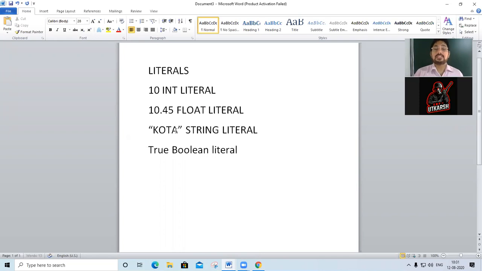Okay. So literals are the constant values. Note it down and take example. 10 integer literal, 10.45 float literal, "quota" string literal in double quotes only. True, Boolean literal. So the constant values are known as literals. Literals are the constant values which cannot change their value. That is, fixed values are literal values.